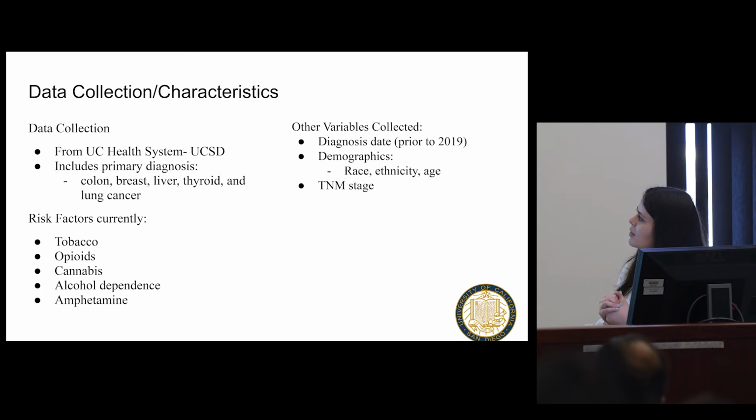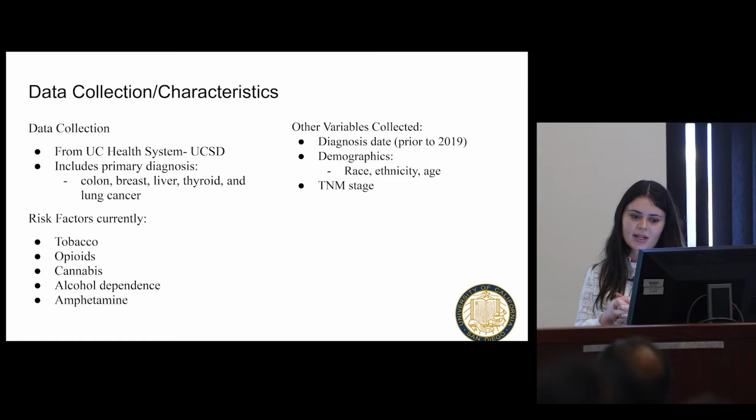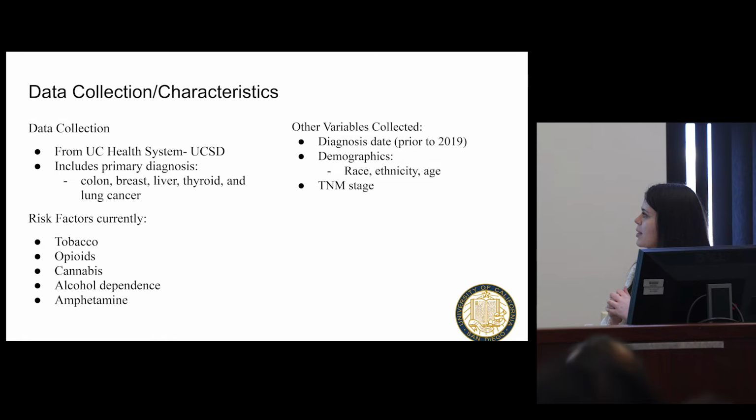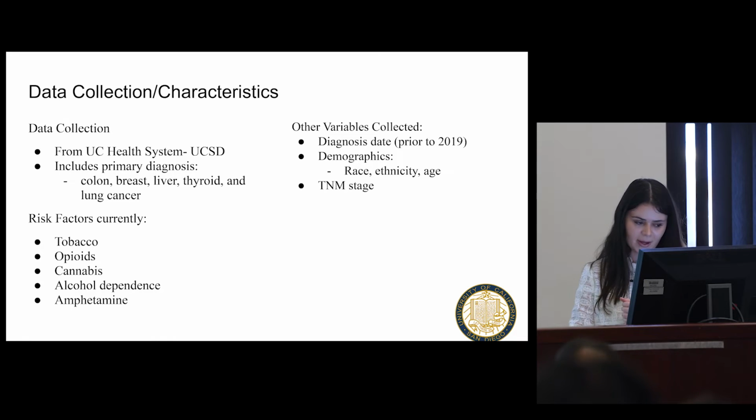And as I mentioned, I am looking at data from UC San Diego, specifically a primary diagnosis of colon, breast, liver, thyroid, and lung cancer. The risk factors currently I have are tobacco, opioids, cannabis, alcohol dependence, and amphetamine. And other variables collected are diagnosis prior to 2019, demographics that include race, ethnicity, and age, and tumor node metastasis stage that I will talk soon about.